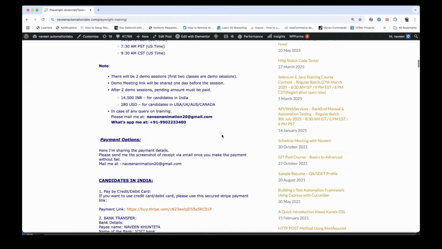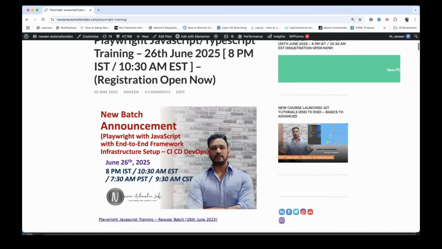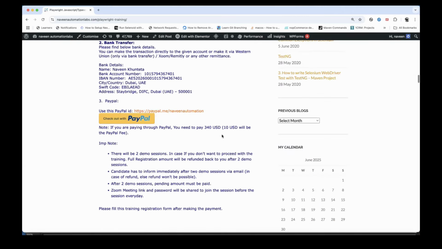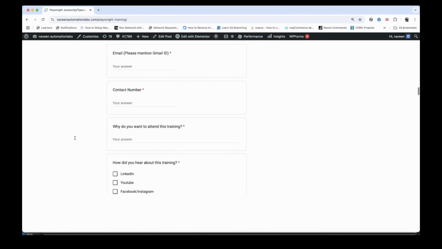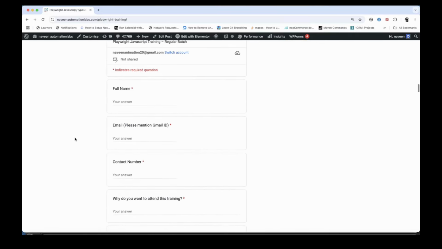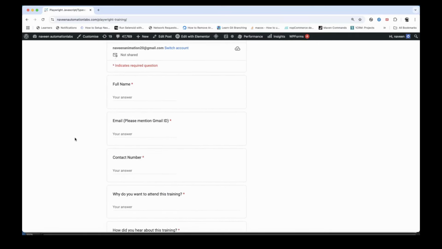It's very simple. Fill the registration form, go to this particular page and check your timings. If the timing is suitable for you, great. If you're not able to attend, every day you will get the recorded videos. Some people may have other commitments, maybe office work, so you don't need to worry about it. Whenever you have time, you can attend the training and the live sessions, come up with your doubts and clear them as well. Go through it and let me know if you have any other questions in the comment section. Happy to help you guys.